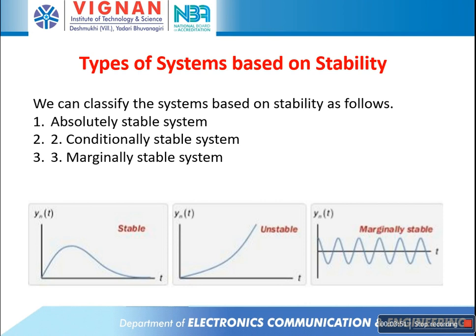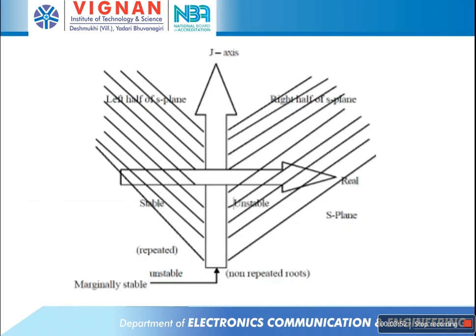And the next explanation: the x axis is the real axis, s equals sigma plus j omega, the real part of s and the imaginary part of s. The x axis is the real part of s, sigma, and the y axis is the imaginary part of s, j omega.